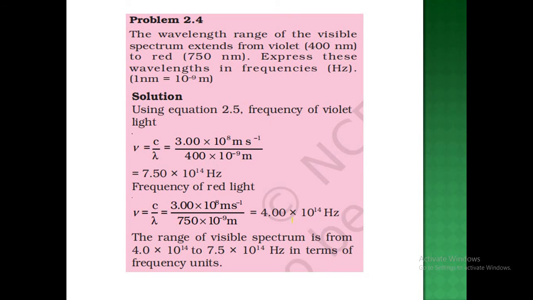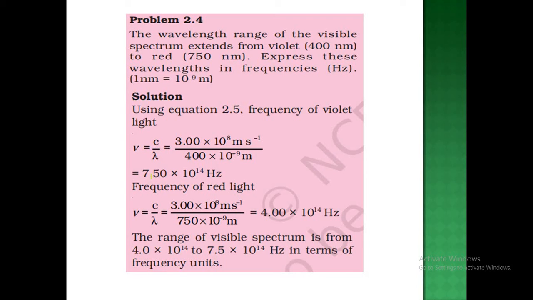Now let us see a question from the NCERT book only. It is problem 2.4. The question states that the wavelength range of the visible spectrum extends from violet, whose wavelength is given as 400 nanometer, to red, which is 750 nanometer. You need to express this wavelength in terms of frequency. So we know that frequency is equal to the speed of light divided by lambda.